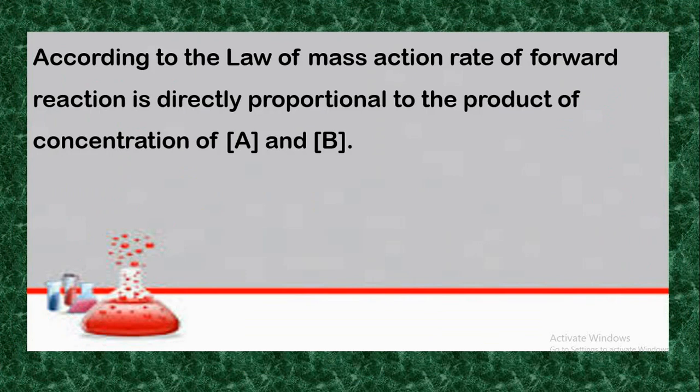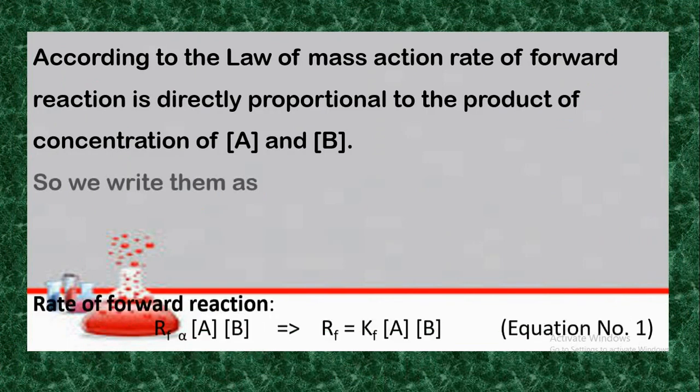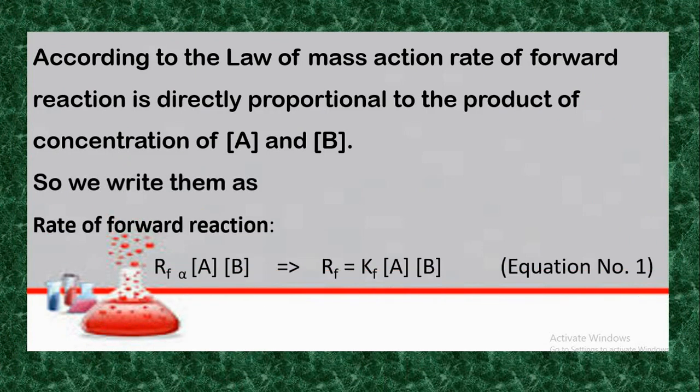According to the law of mass action, the rate of forward reaction is directly proportional to the product of concentrations of A and B. So we can write the forward reaction rate Rf is directly proportional to the concentration of A and the concentration of B, which are reactants. So we can write the rate of forward reaction is equal to Kf into the concentration of A and the concentration of B. We consider it as equation number 1.